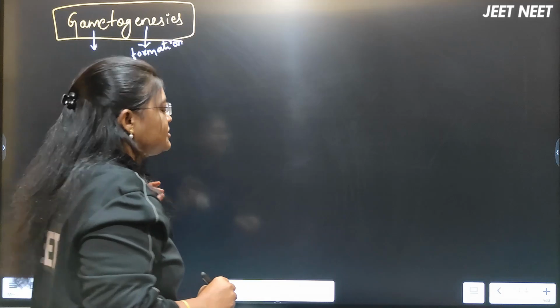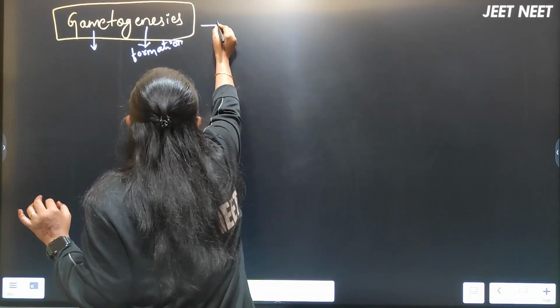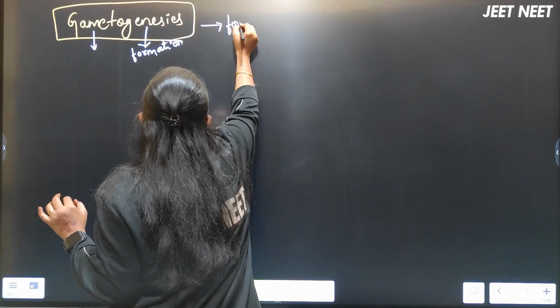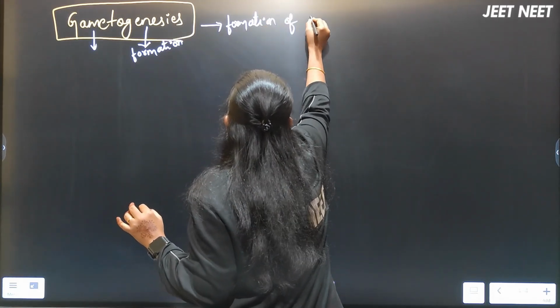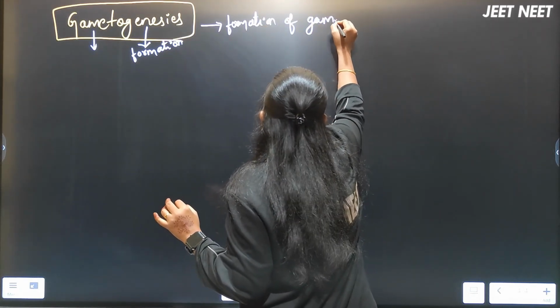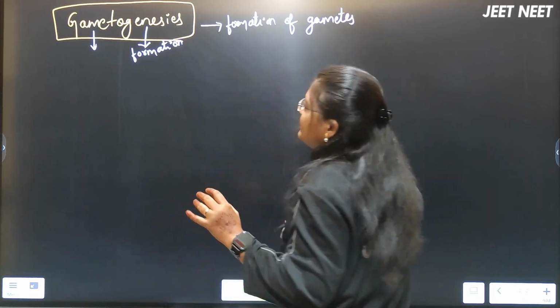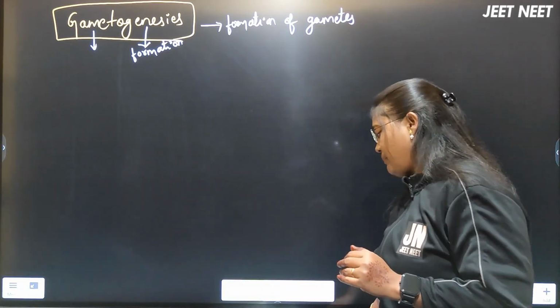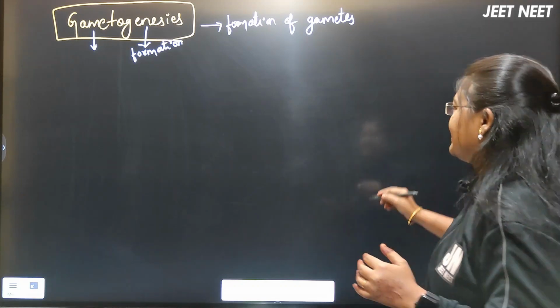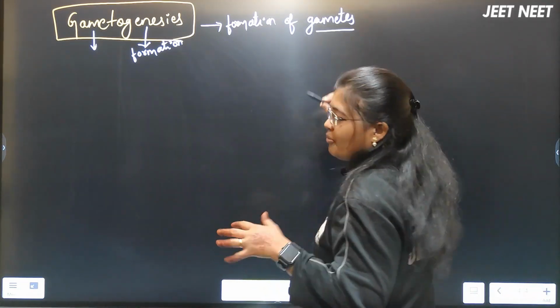What do you mean by the first step called gametogenesis? Gametogenesis is nothing but formation of gametes. We call that process gametogenesis. What gametes are going to be formed in the human?